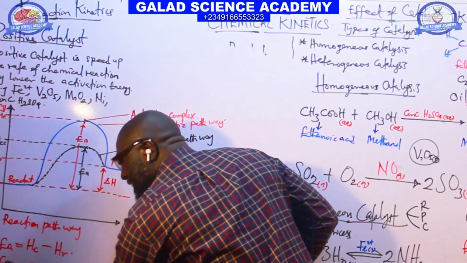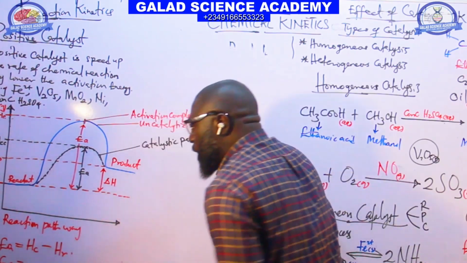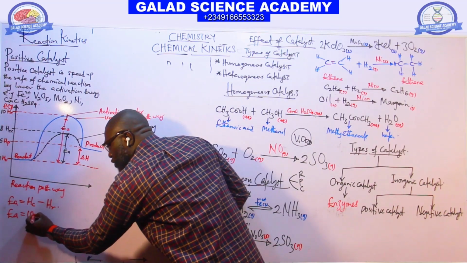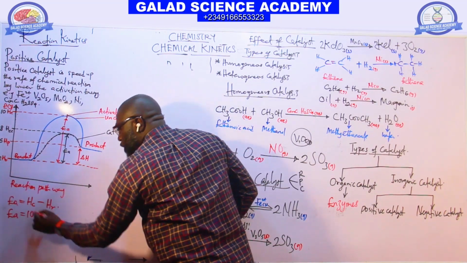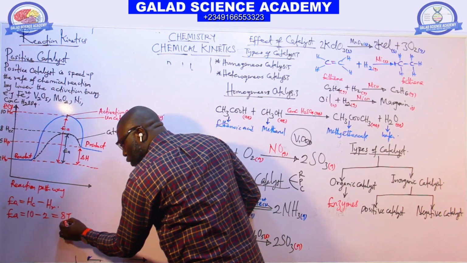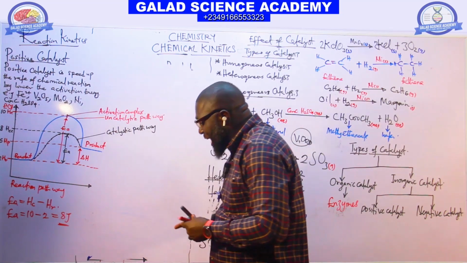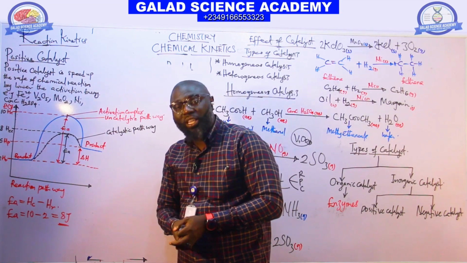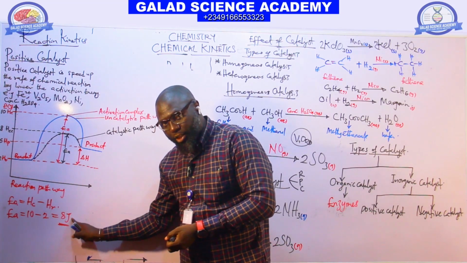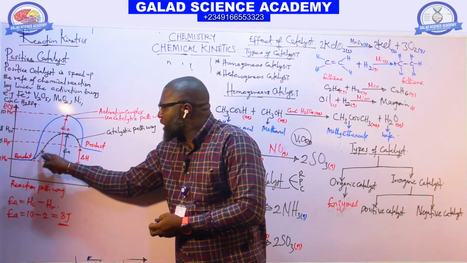The activation energy for the reaction without catalyst is HC, which here is 10 joule, minus HR, which is 2. The final answer here is 8 joule. That is the activation energy for a reaction without catalyst, 8 joule.